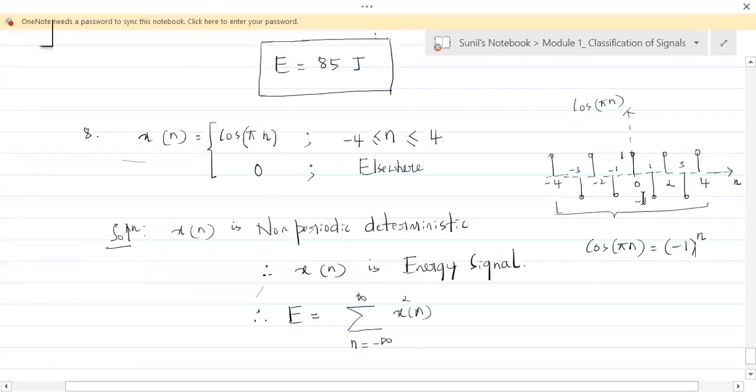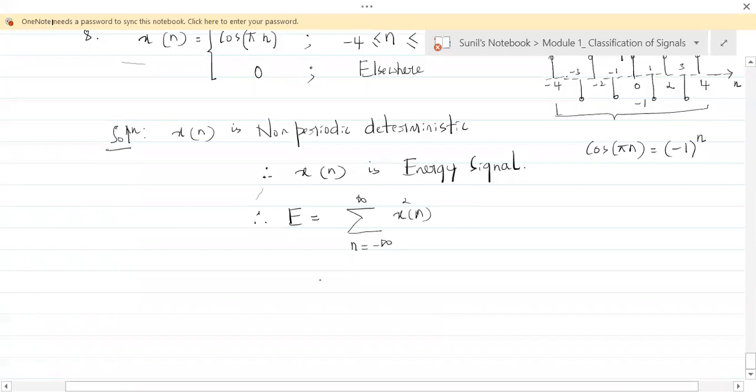-1 to the power 0 is 1, -1 to the power 1 is -1, -1 to the power 2 is +1. So if n is even numbered, it is 1. If n is odd numbered, it is -1. That's why cos pi n can be written as -1 to the power n. Is that understood, everybody? Yes? Okay. So this much is something that one needs to understand to do this problem. It would be easier if you do this. Get that point? Now let's move forward.